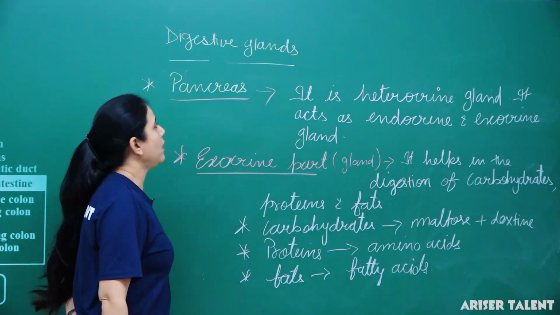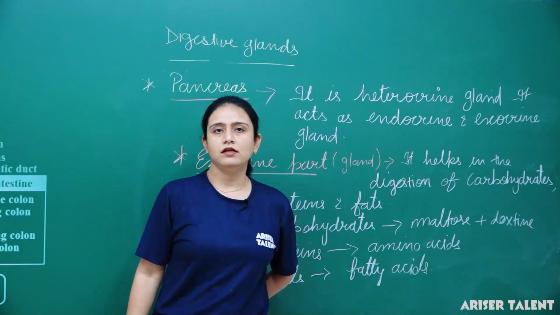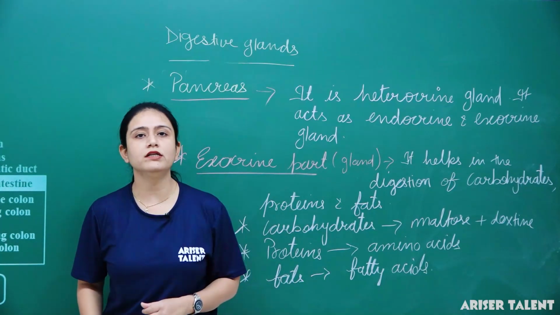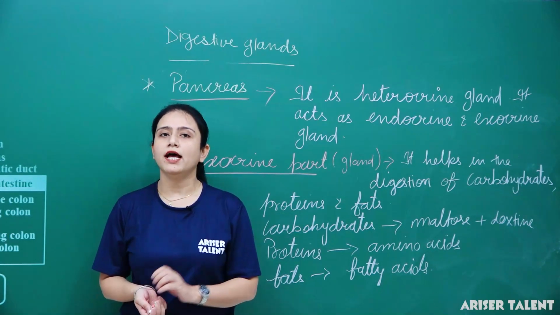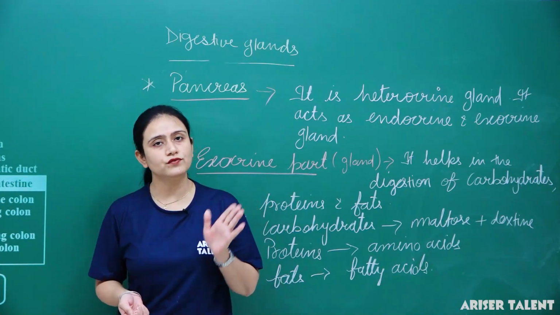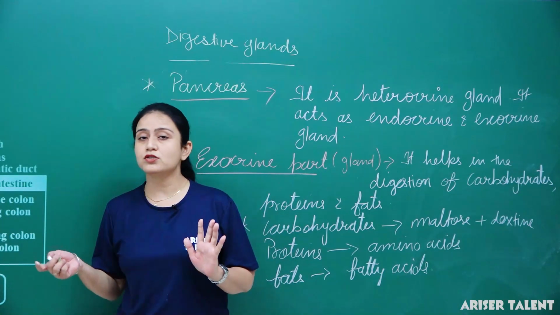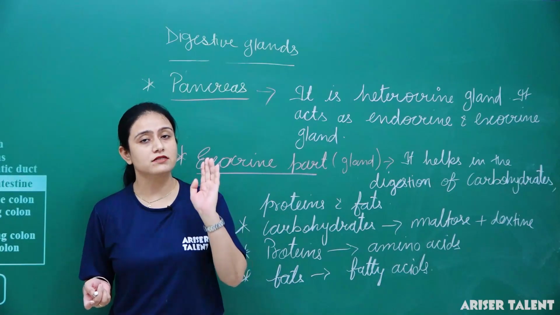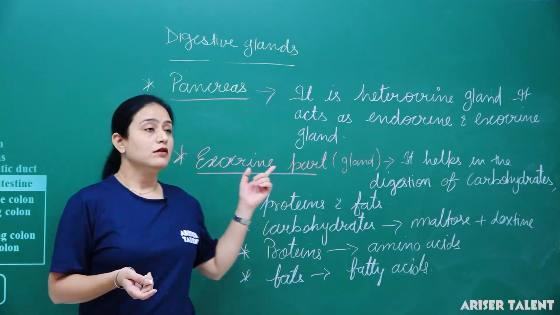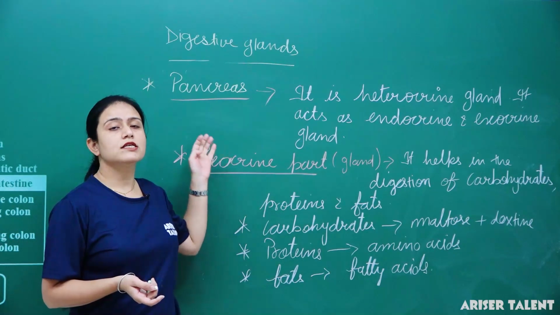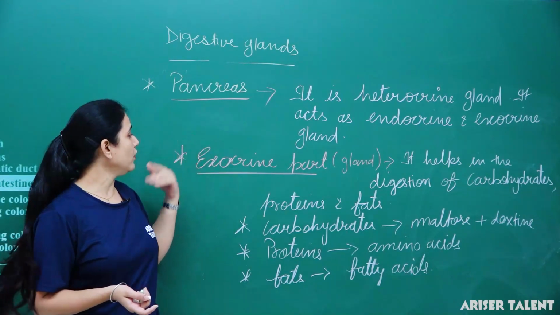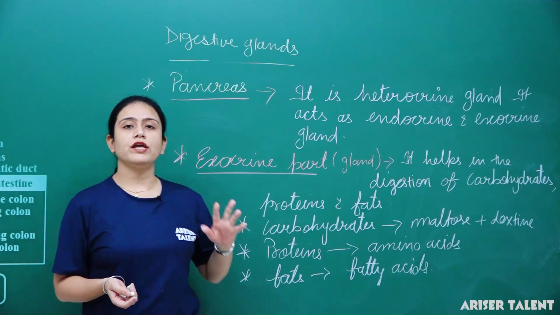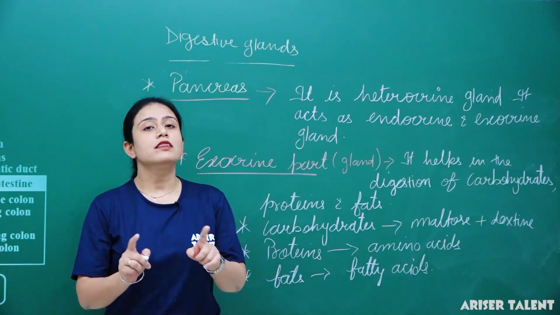So this is all about the glands which are present in the human body, and they help in the digestion of food. The human body has 3 important glands which are known as digestive glands. They are the salivary glands, liver and pancreas. So here we studied about the digestive glands.